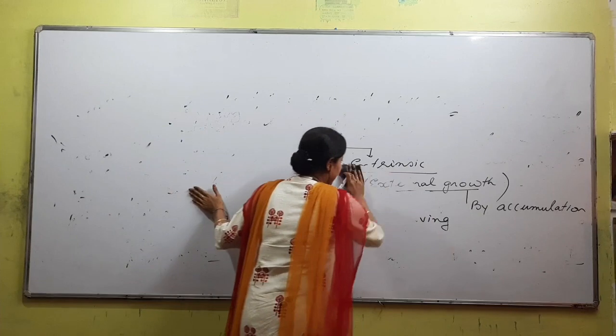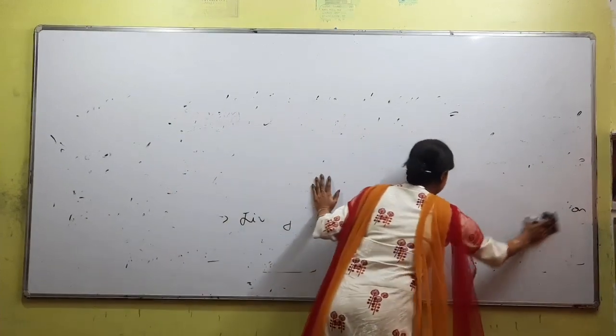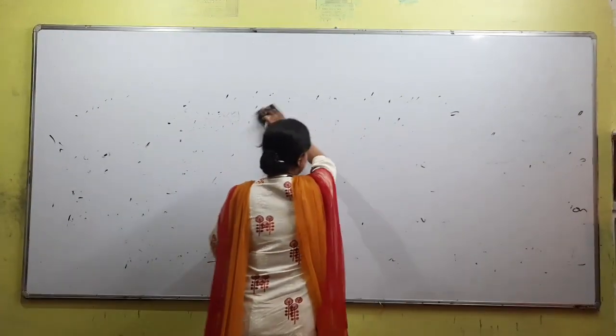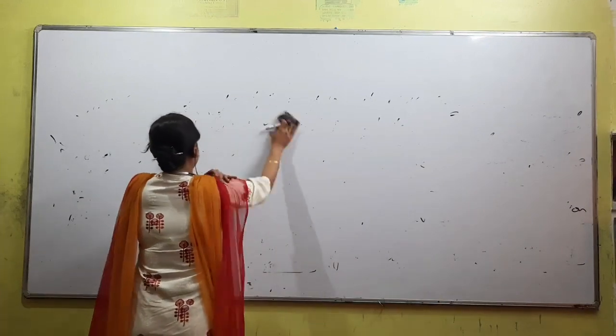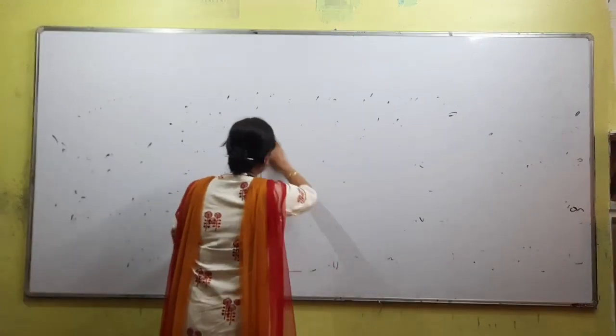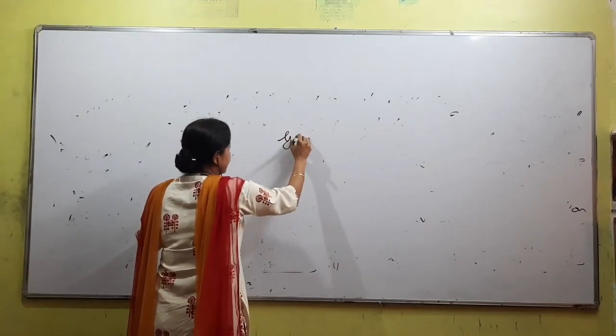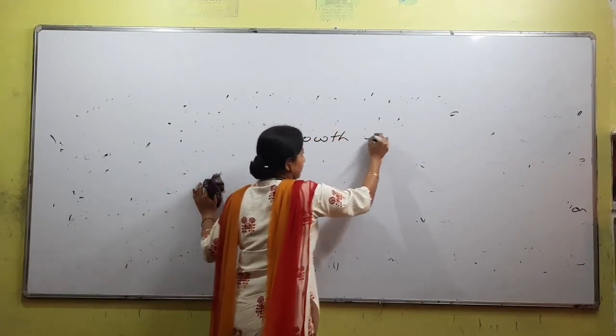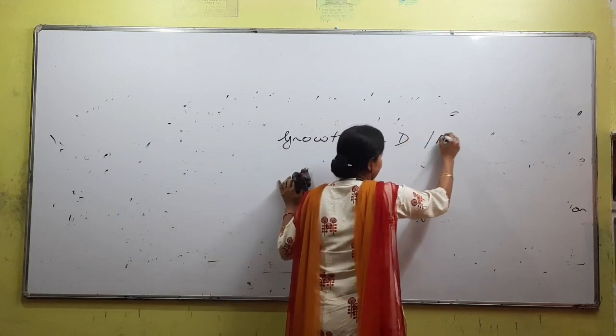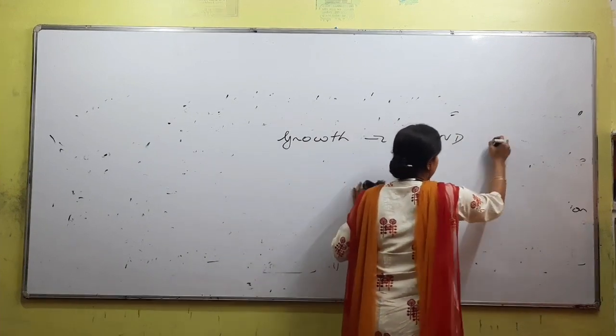So the question is whether growth is a defining or not defining character of living.